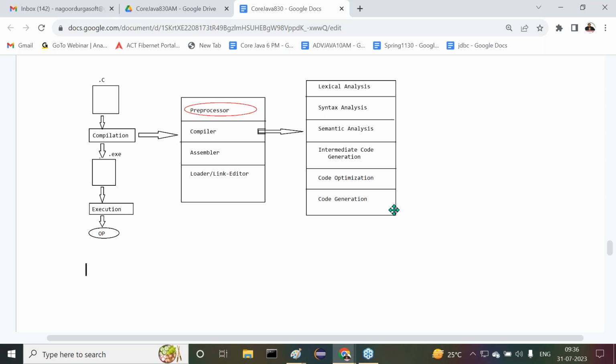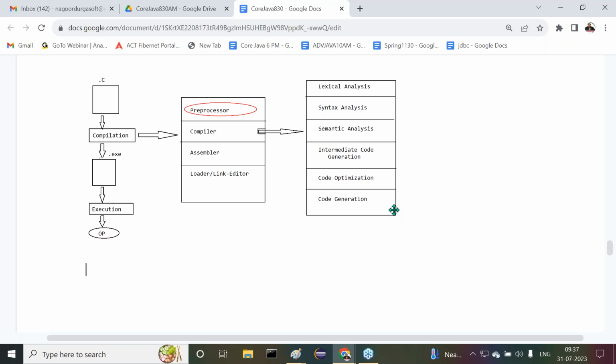Similarly, in the case of Java, the predefined library is available in the form of packages. If you want to use that package's content inside my Java program, I have to bring that package to my Java program. To bring that package to the Java program, we have to import that package into the Java file. There we have to use the import statement.